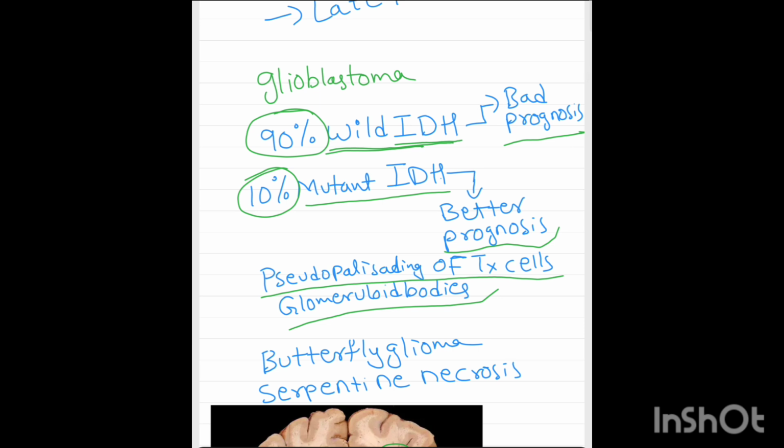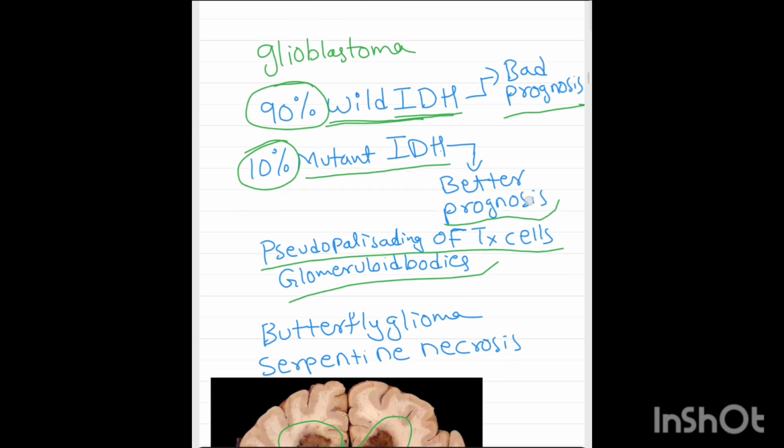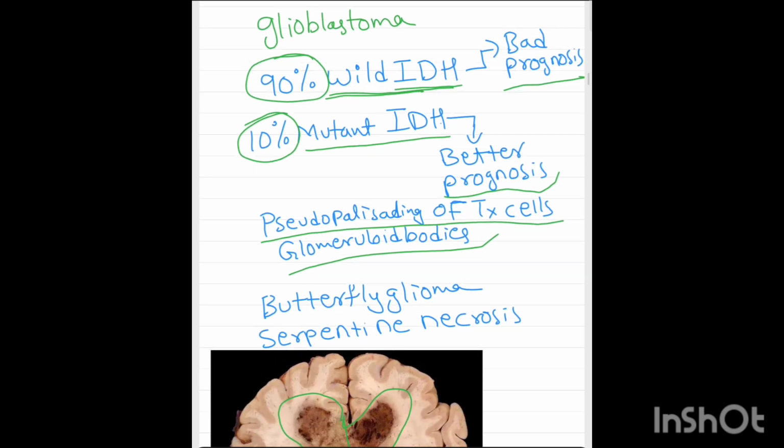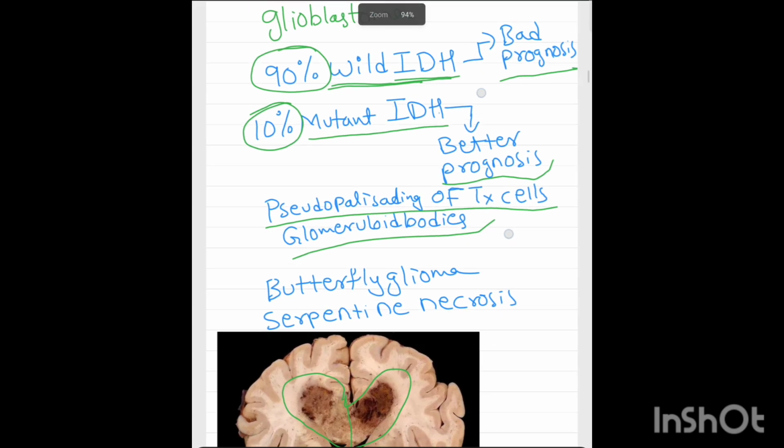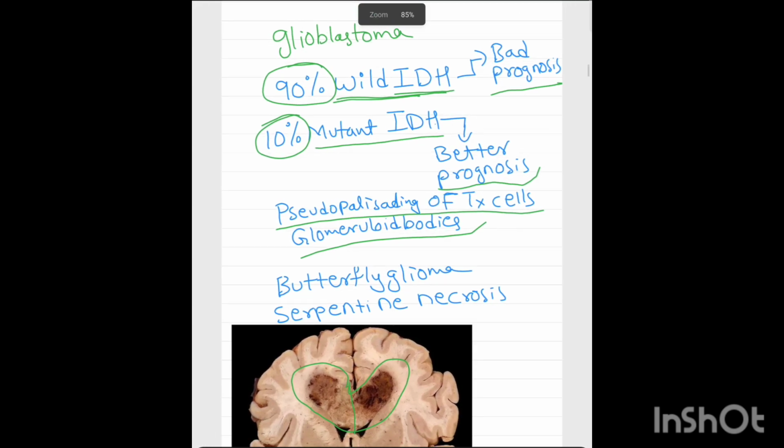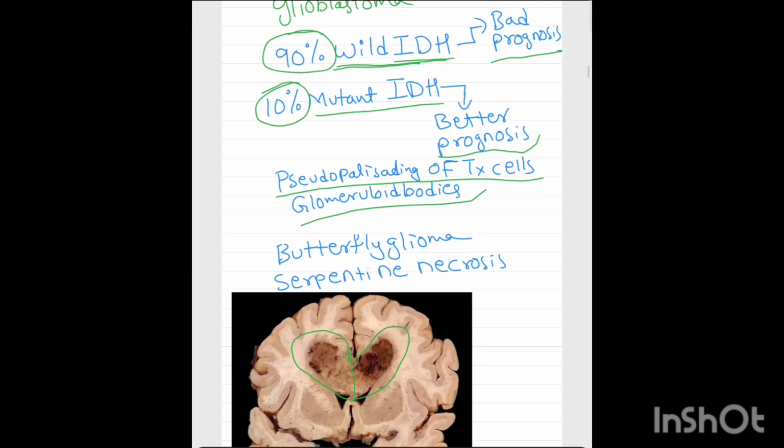Okay, let us revise the glioblastoma once again. 90% is due to wild type IDH, which has bad prognosis. Only 10% is due to mutant IDH, which has better prognosis. But overall, glioblastoma being a grade 4 astrocytic tumor, it has bad prognosis. Microscopically, the pseudo-palisading and glomeruloid body are very important, and butterfly glioma and serpentine necrosis are the other two features.